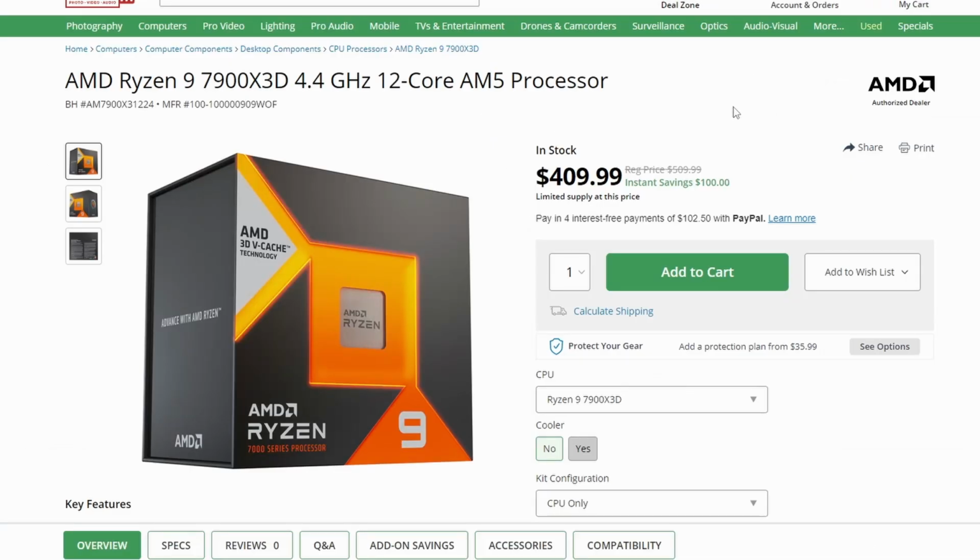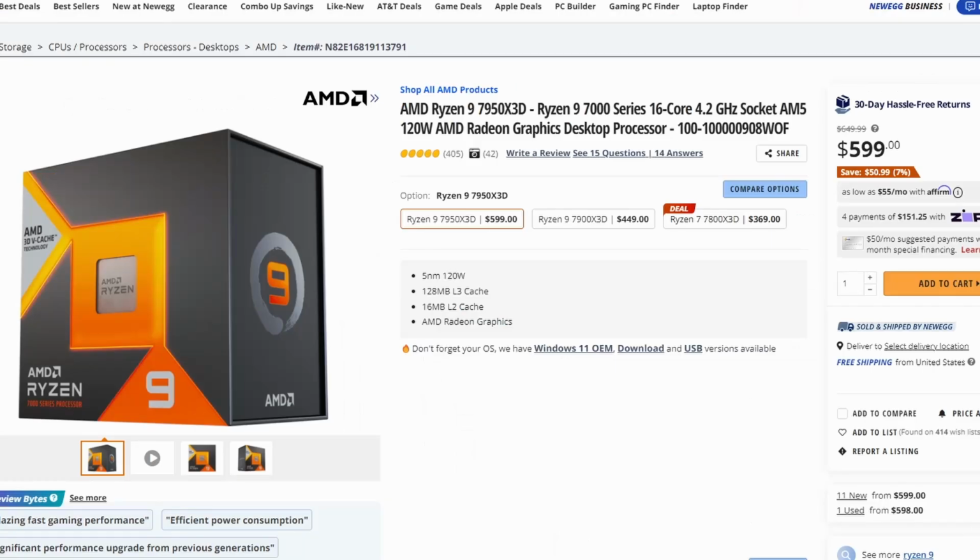But if you want to go for more clocks, more performance in terms of workstation and stuff, maybe not so much in gaming, because the 7800X3D can deliver some solid performance in gaming. But if you're looking to use this in other applications that literally use multi-core performance, I guess this is a better deal, which is coming at 409, the 7900X3D. As for the 7950X3D, not a big difference, but it's there.